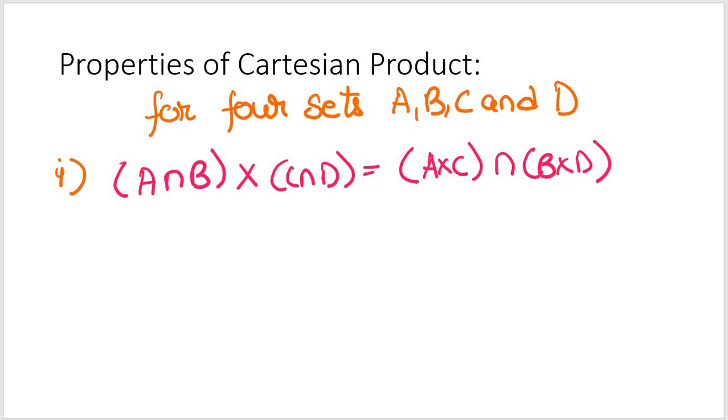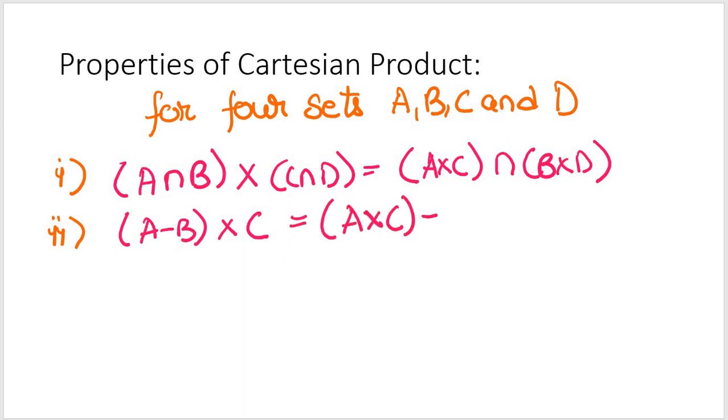Similarly, we can have a case where I have set (A minus B) cross C. This can be written simply as (A cross C) minus (B cross C).